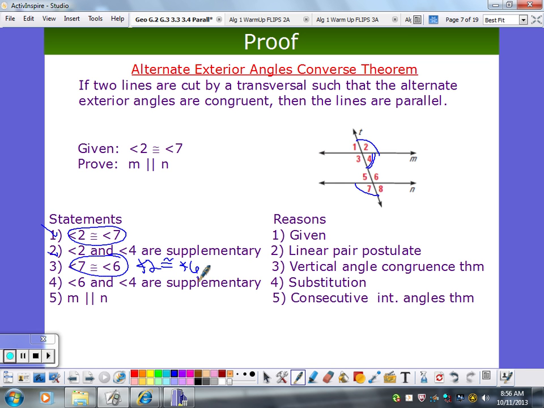It's like we were missing a little step here. Then 2 and 6 are the same thing, so I can replace 2 with 6. That's substitution. So 6 and 4 are supplementary. If 6 and 4 are supplementary, then I must have parallel lines. That was the last theorem we just proved, the consecutive interior angles converse theorem. So there we go, we're perfect.